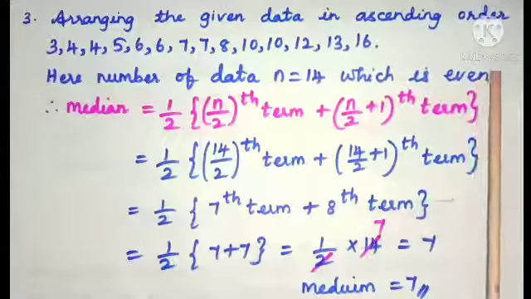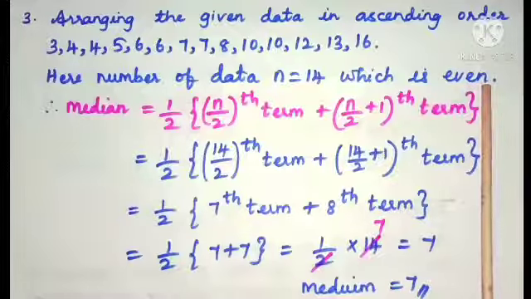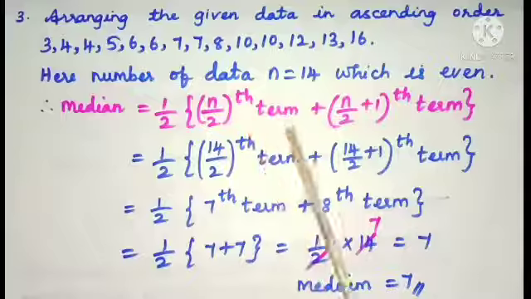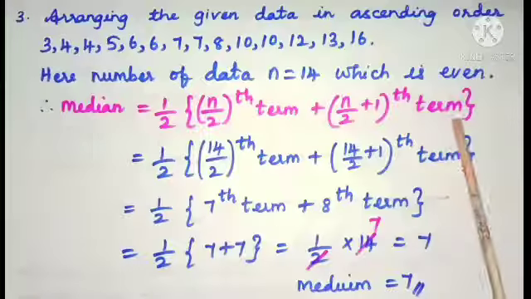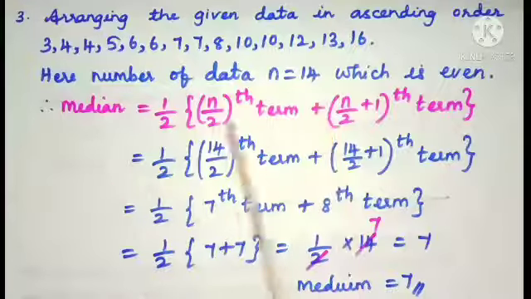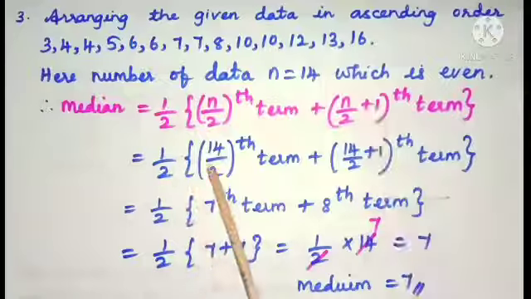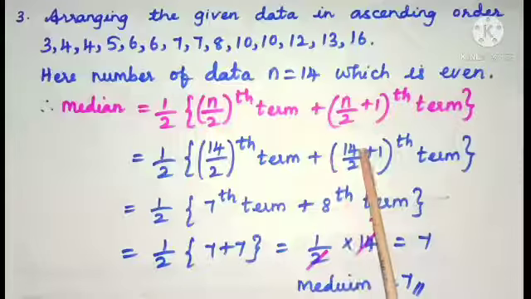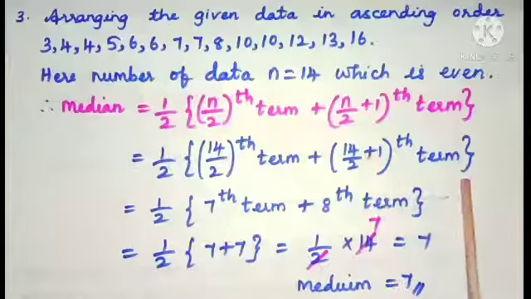So the median is 1 by 2 of the n by 2th term plus the n by 2 plus 1th term. So children, substitute n is equal to 14 in this formula. We get 1 by 2 of the 14 by 2 term plus the 14 by 2 plus 1th term.